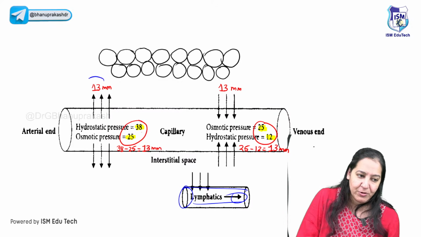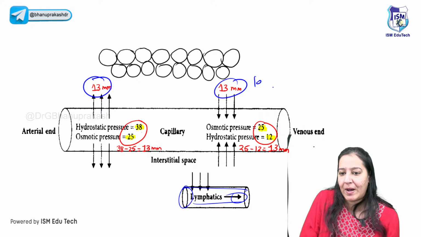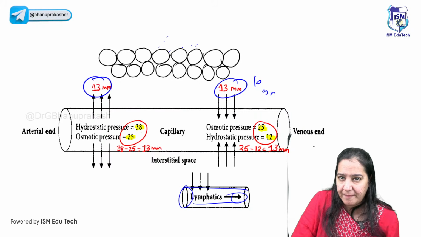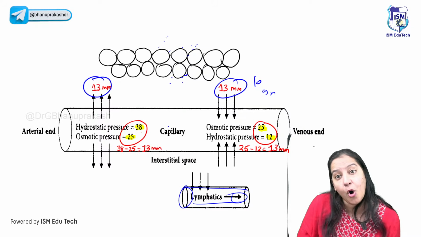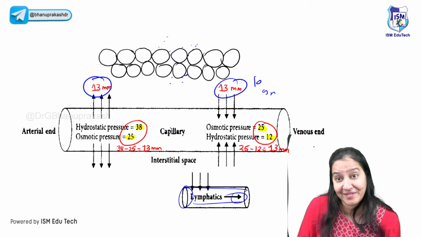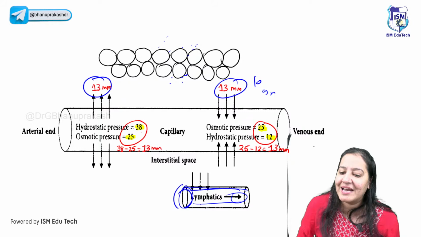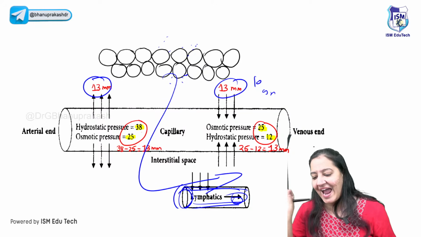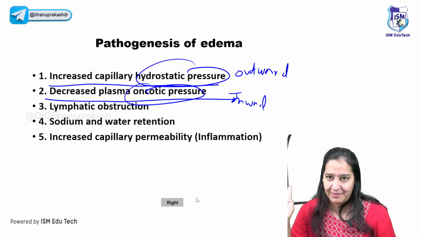But what if I'm having 13 mm here and 10 or 12 or 9 mm here, a difference of 1 mm? Then I will have a little edema. That can happen. But God has given a backup also. The backup is the lymphatic. If there is a little edema, the lymphatic will take it away. So at the end, we don't have any edema.